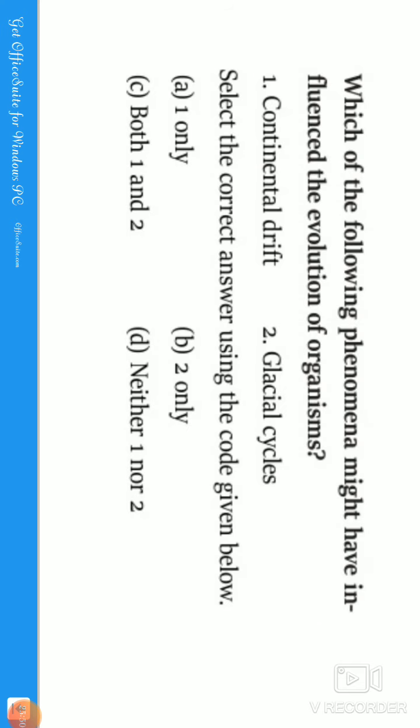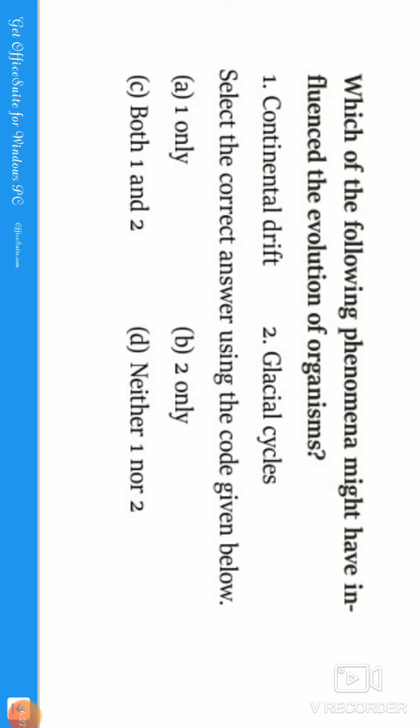Exactly, okay. Which of the following phenomena might have influenced the evolution of organisms, guys? In this we need to see what are the phenomena that might have influenced the evolution of organisms. What do you mean by continental drift? Continental drift is nothing but, guys, as the years pass, the continents or the subcontinents have been formed by moving. That is, they have formed some drift, okay, and through that process it influenced the evolution of organisms, guys, okay. That is a correct statement.